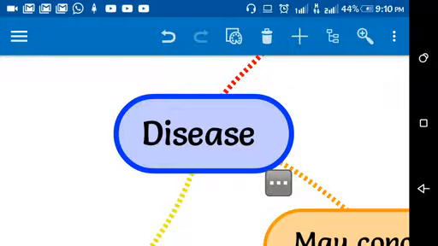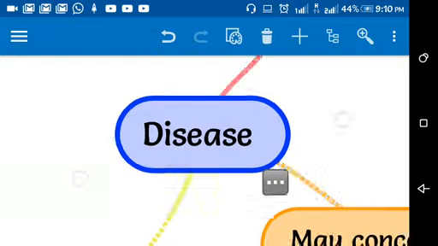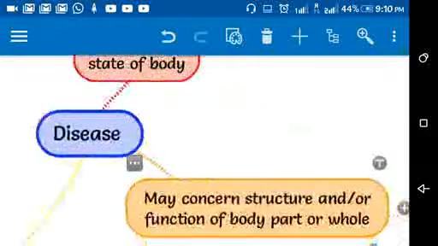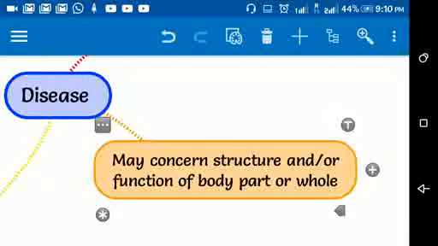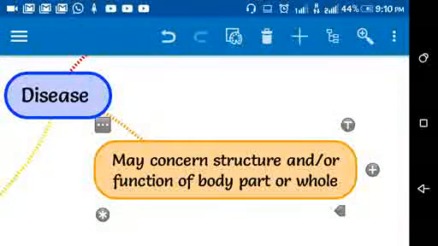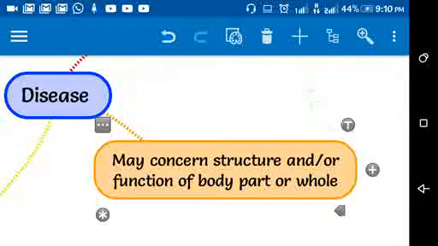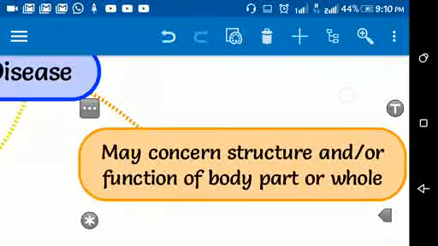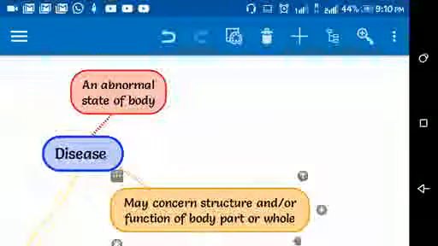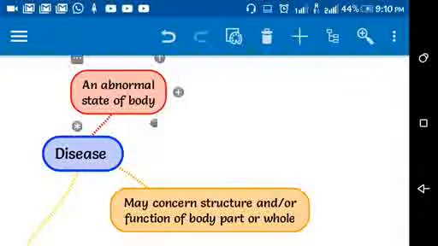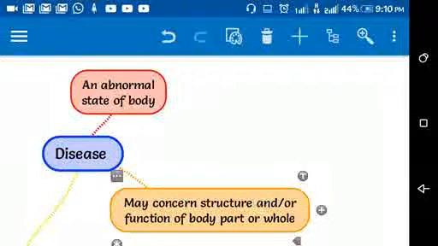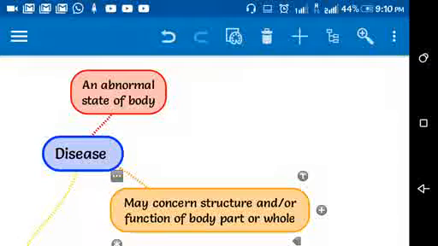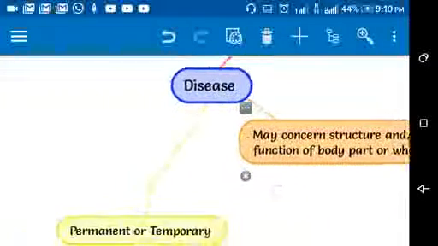So, what's a disease? As the book says, by definition, disease is an abnormal state of the body which may concern structure and or function of a body part or of the whole body.